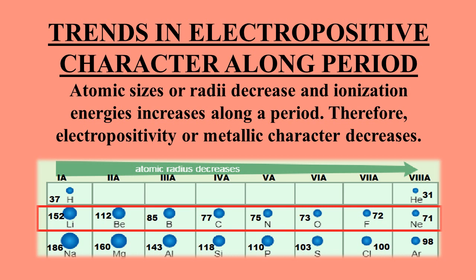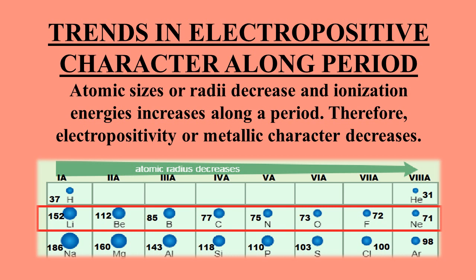Trends in electropositive character along period. As we have learned that electropositive character increases along the group, but it decreases along the period. Because atomic sizes decrease and ionization energies increase along the period. So because of this, it becomes difficult to remove the valence electron. So we can say that electropositive character is decreasing.